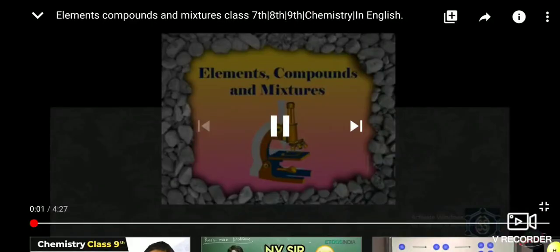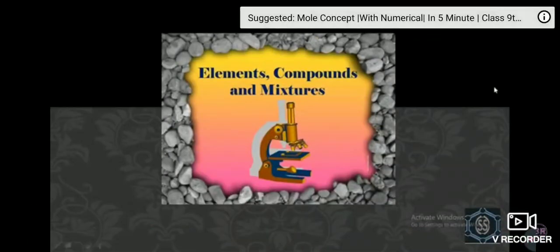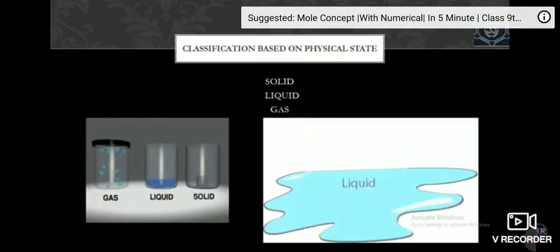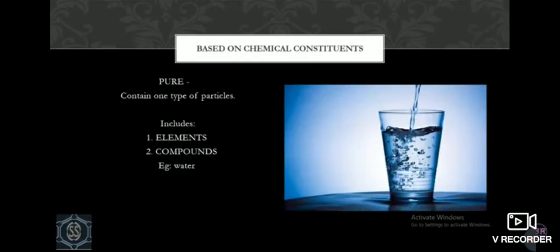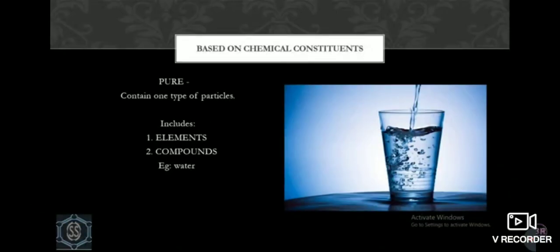Hello everyone, in this video we'll study about elements, compounds and mixture. We already know about classification of matter based on its physical state, that is solid, liquid and gas. Now let's see its classification based on chemical constituents. It is classified as pure and impure. Pure substances contain only one type of particles, and include elements and compounds. Example, water is a pure substance because it contains only one type of particles, that is, molecules of H2O only.